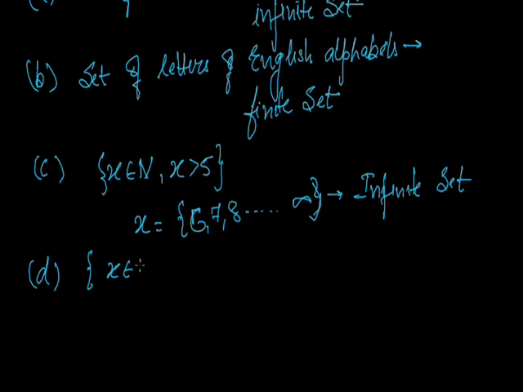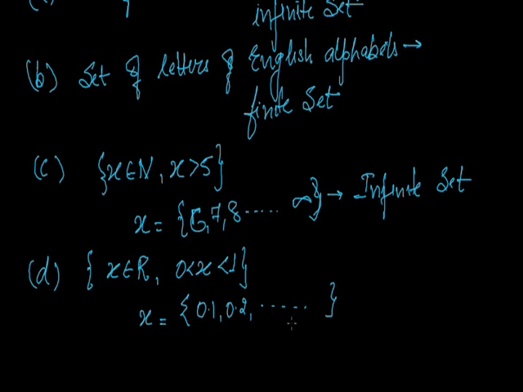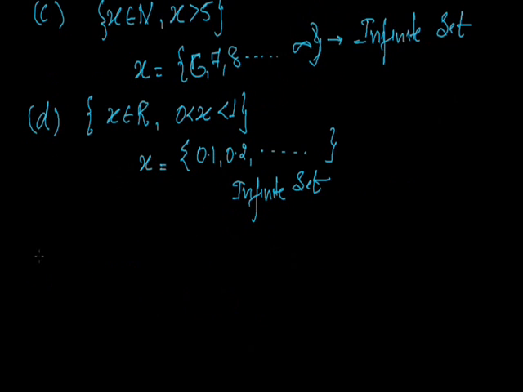x belongs to real numbers such that x is greater than 0 and less than 1. So what values can x take? x is greater than 0 and less than 1. It can take 0.1, 0.2, 0.3 and so on. We cannot count them. There are so many numbers between the two numbers, so it is also an infinite set. Let's move to the next.